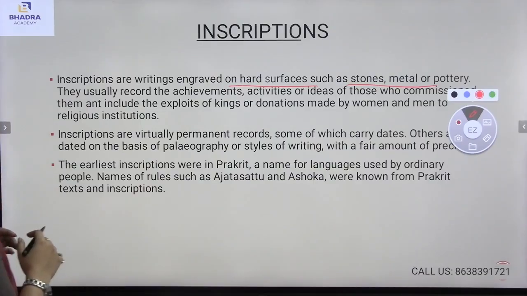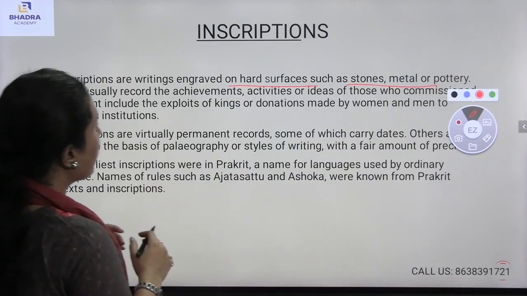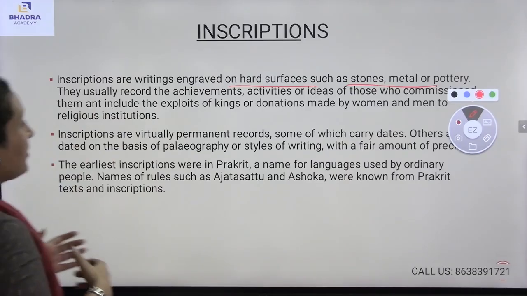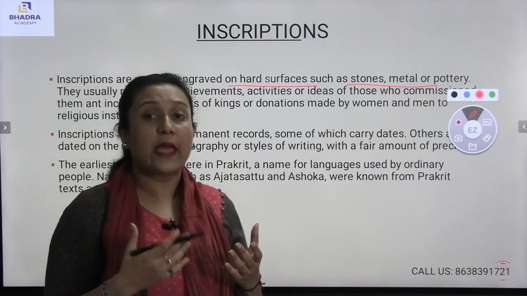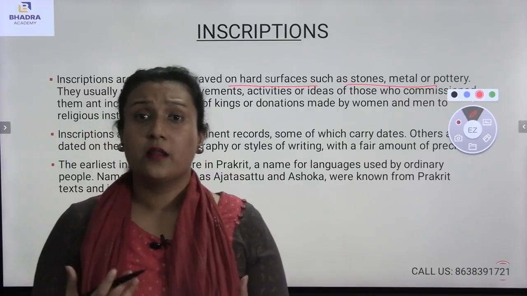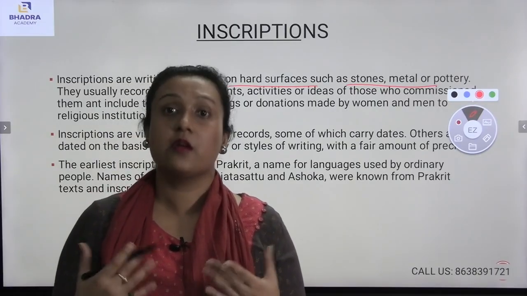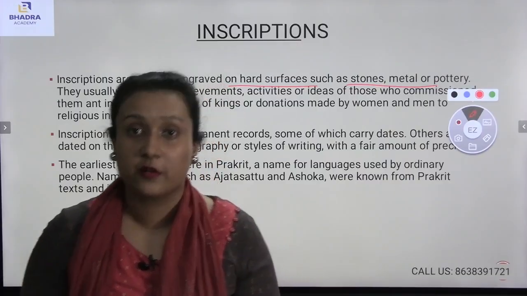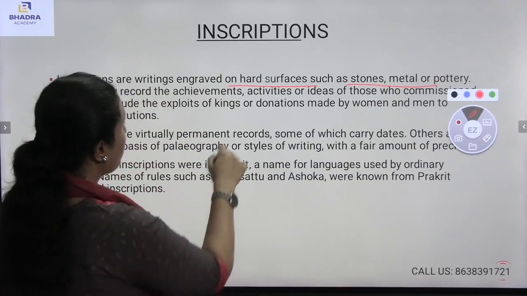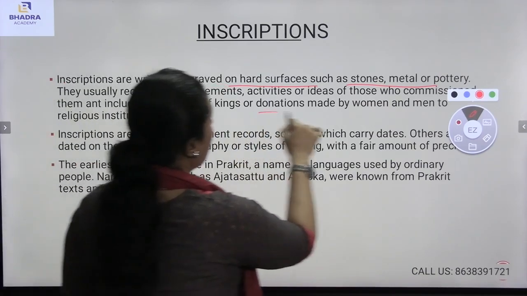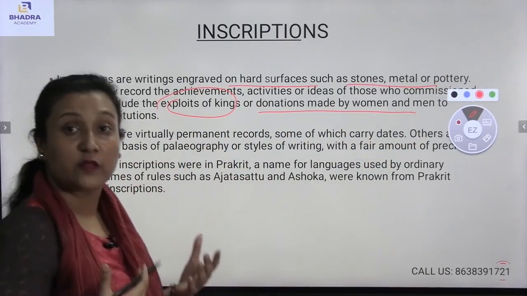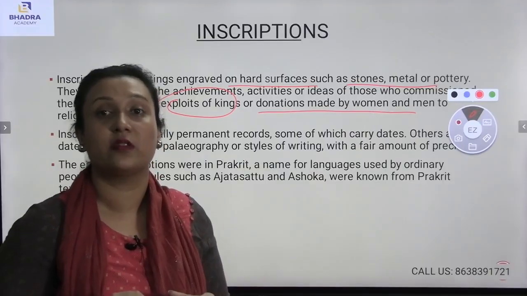Here they usually record the achievements and activities of those who commissioned them, and include the exploits of the kings or donations made by women and men to religious institutions. If I talk about the inscription, what is written in it? There have been written the achievements done by the kings, the donations made by men and women, and also the exploits of the kings.